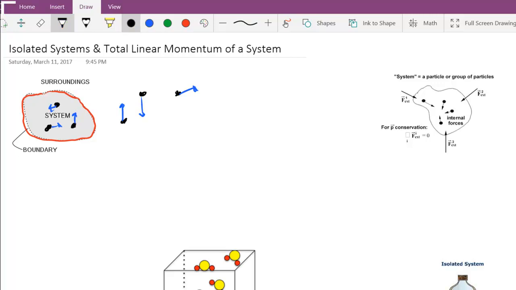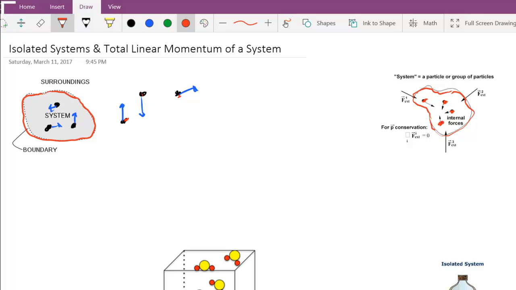So there can be forces acting within the system. Let's say these are colliding. This is the reason that these particles here change direction, because they collided. So maybe over here in this figure, we have these particles, and they are colliding. Our system includes just these particles here. So I have this boundary. It could be a region of space or just these particles.